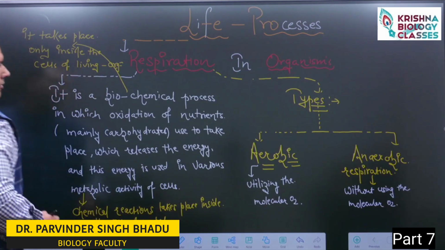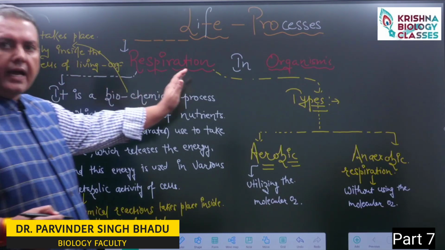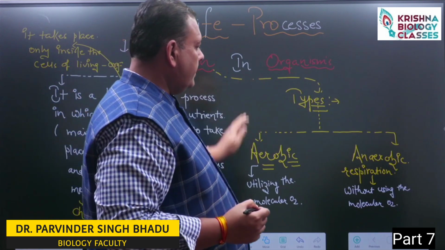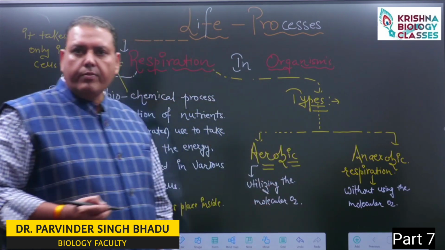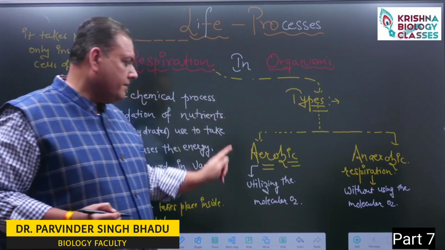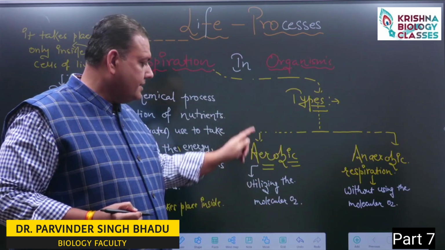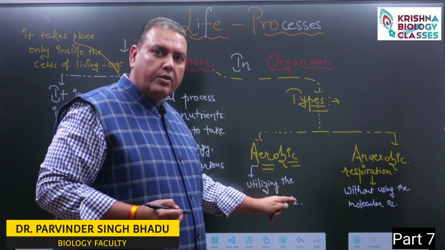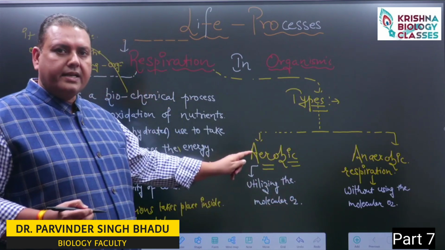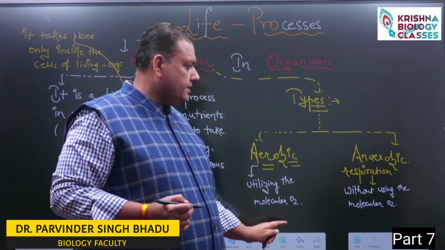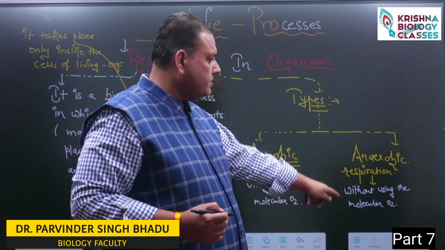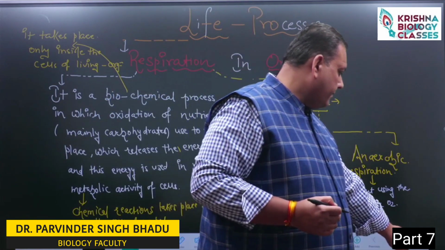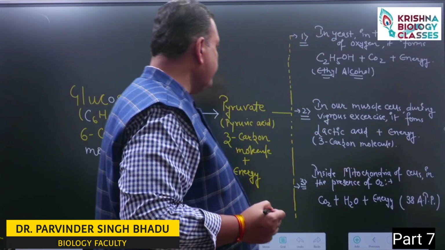Now, when we discuss the types of respiration, we say there are mainly two types, aerobic respiration and anaerobic respiration. If this oxidation takes place by utilizing molecular oxygen, we say it is an example of aerobic respiration, and if it takes place without utilizing molecular oxygen, we say it is an example of anaerobic respiration.